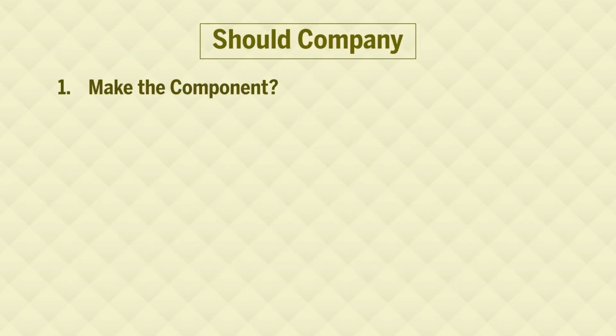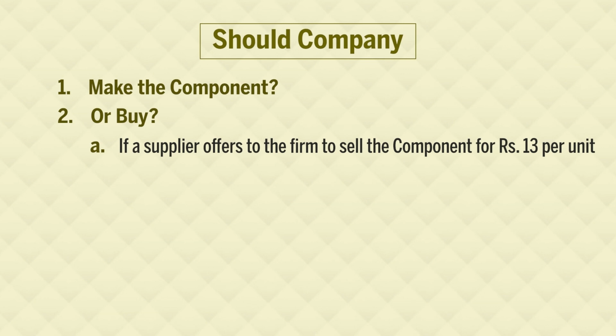Should the company make the component or buy? Here we have three situations. First situation: the supplier offers to the firm to sell the component for rupees 13 per unit. Here there is no other utilization of idle capacity.